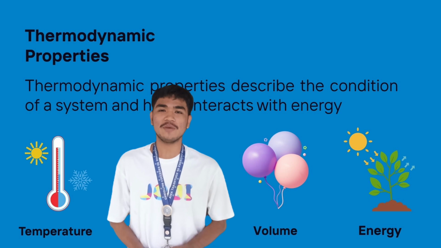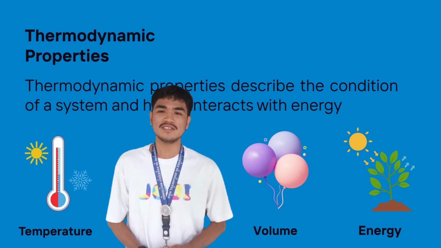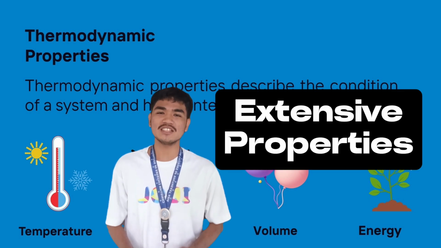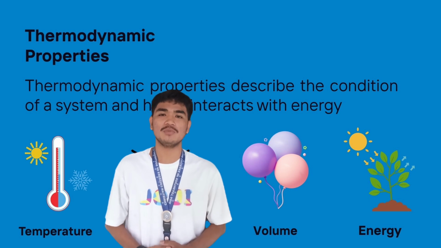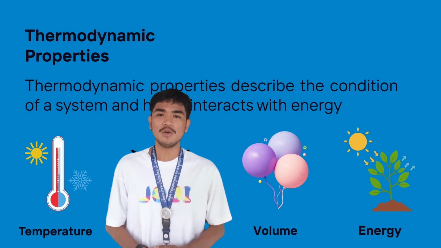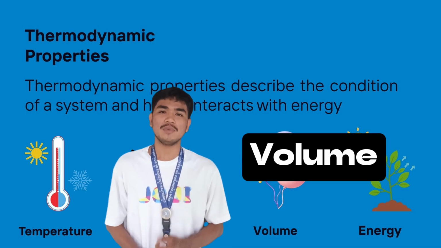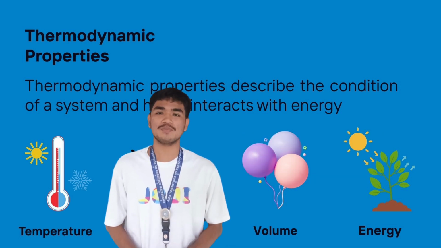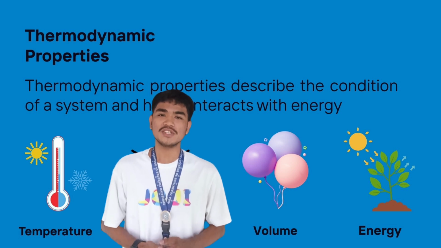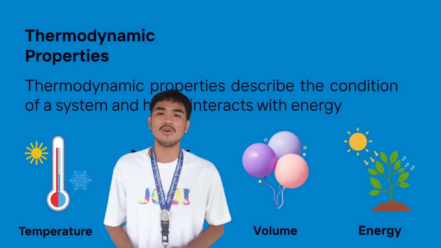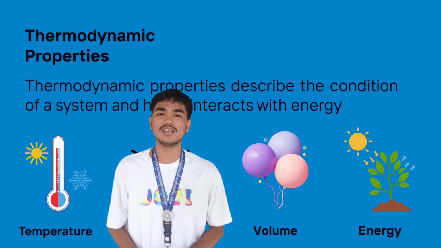Types of thermodynamic properties. First is extensive properties. These properties depend on the amount of matter in a system. The more material there is, the greater this property will be. First is the volume. It's the amount of space something takes up. For example, imagine filling a balloon with air. The more air you add, the bigger the balloon gets.